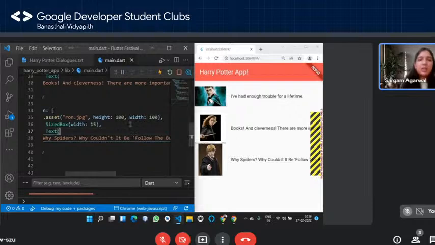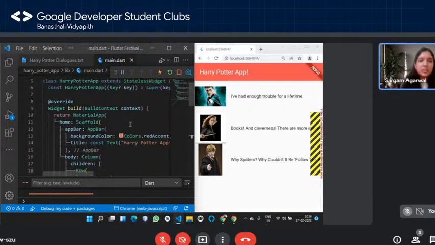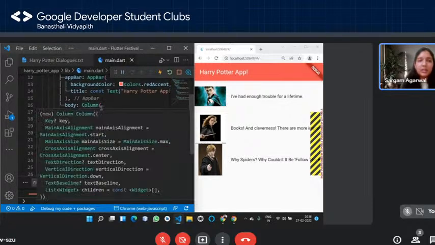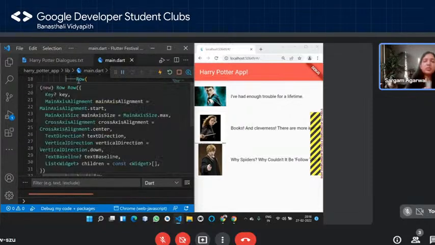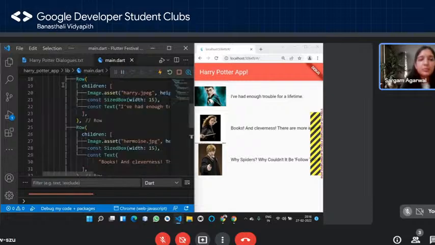So now that we have rendered it in a column, you could see this, that it was a column, and in the column we rendered these 3 rows, right? So this is the nesting of the rows and the columns, right? So I hope that was clear.